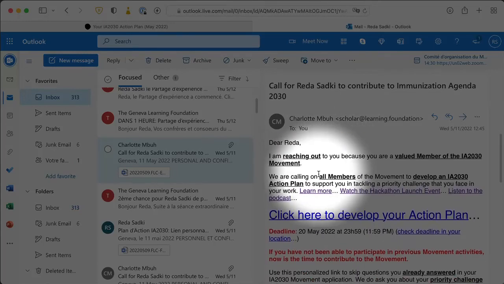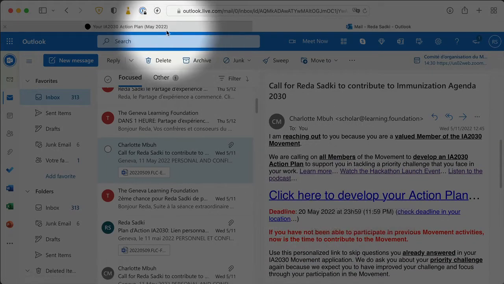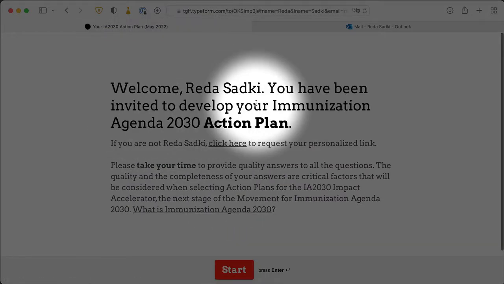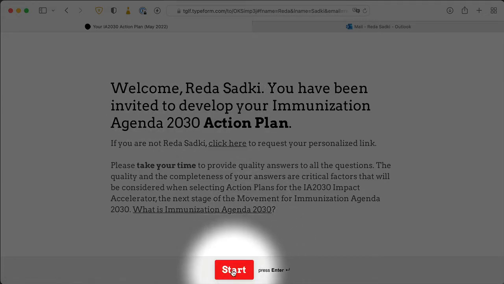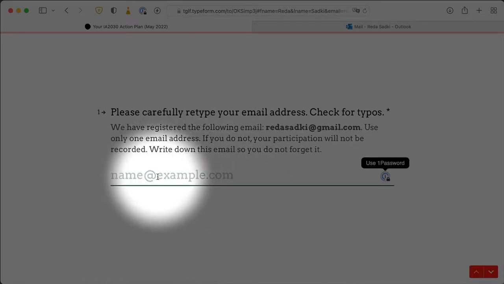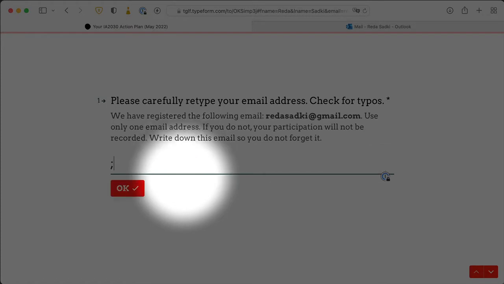Let's get started. You've received the email and you click here to develop your action plan. So you should see your name here. If you don't, that means you must be using the wrong email or someone has sent you the link. You need to use the personalized email you received, and you can check that because it has your name on it. Now let's start.